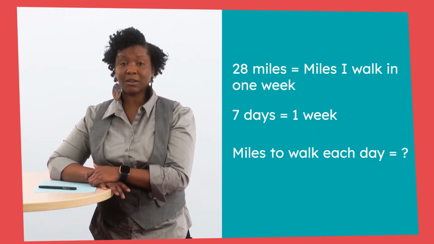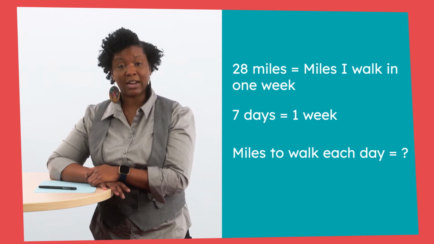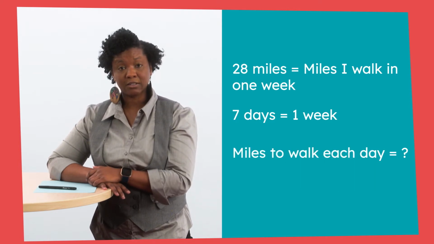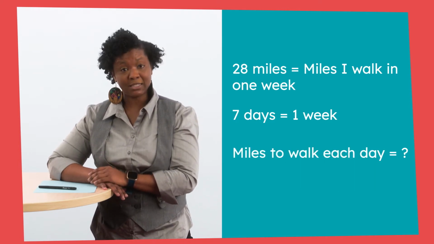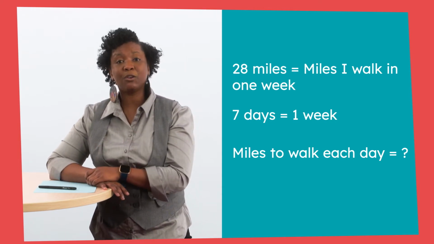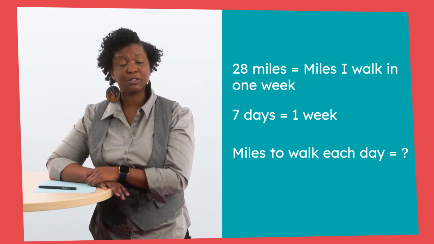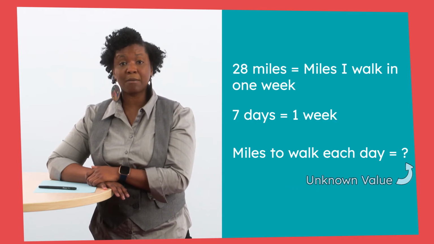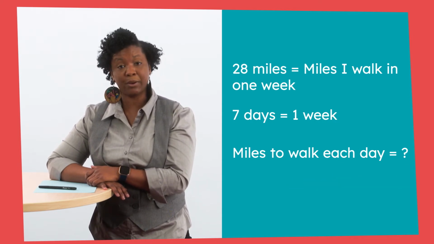Oh, I noticed something. The number of miles that I need to walk each day is represented with a question mark. Do you know why? You do? Great, please tell me. Yes, it's because we don't know how many miles I will have to walk each day yet. So we can use a symbol to represent the unknown value. In this case, the unknown value is the number of miles I need to walk each day of the week.